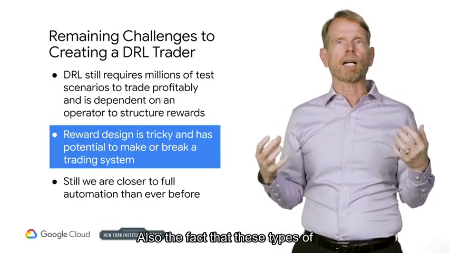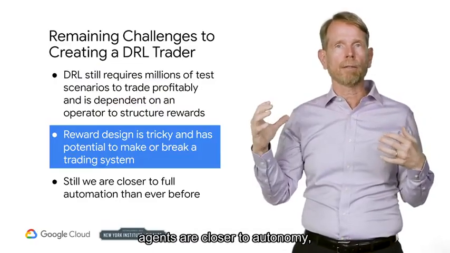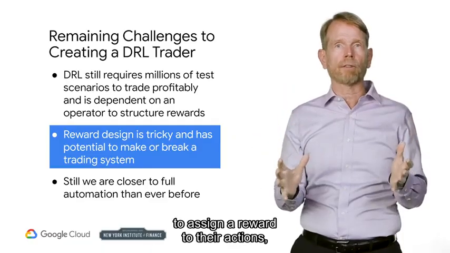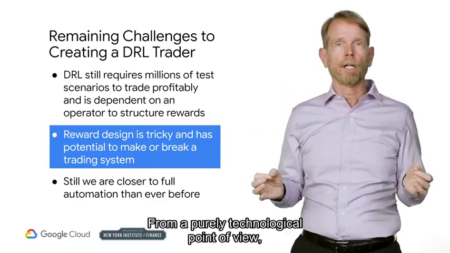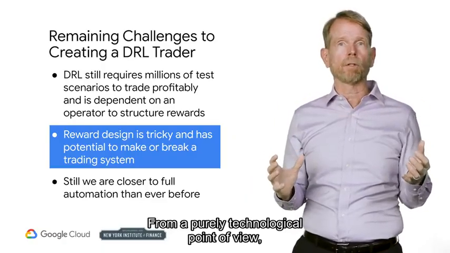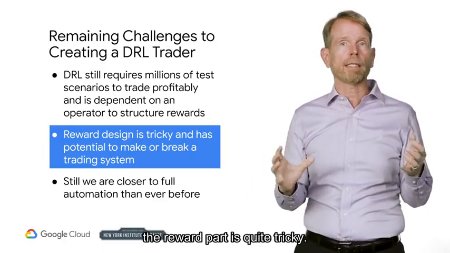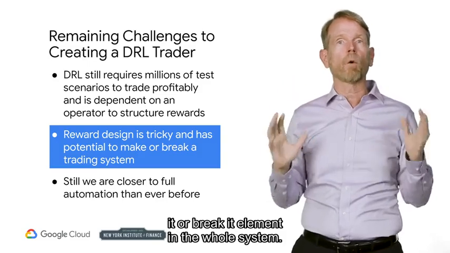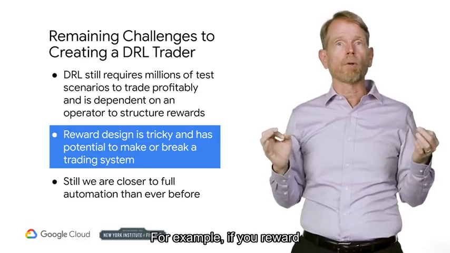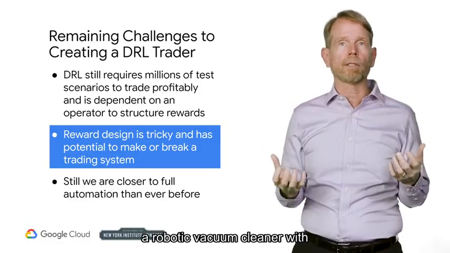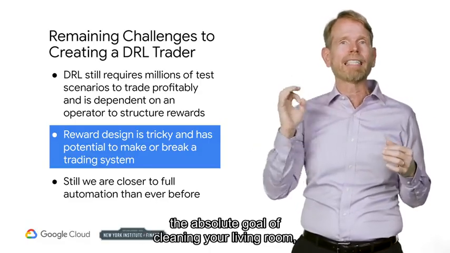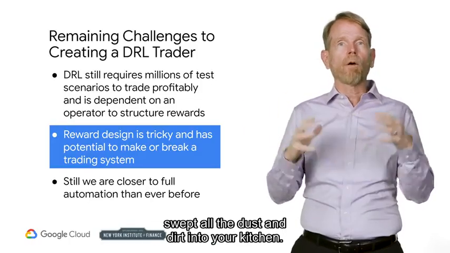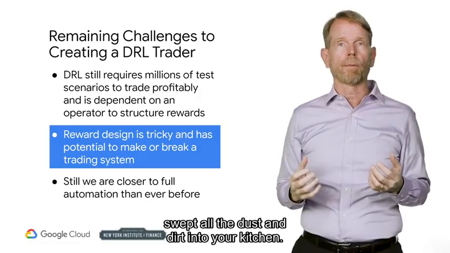Also, even though these types of agents are closer to autonomy, they still require an operator to assign a reward to their actions, either positive or negative. From a purely technological point of view, the reward part is quite tricky, as it has the potential to become the make-it-or-break-it element in the whole system. For example, if you reward a robotic vacuum cleaner with the absolute goal of cleaning your living room, you may end up surprised to find that it has swept all the dust and dirt into your kitchen.